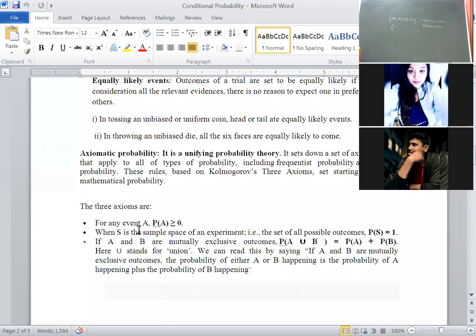According to you, how many types of probability? How many types of probability can there be, in your opinion? Any guess?